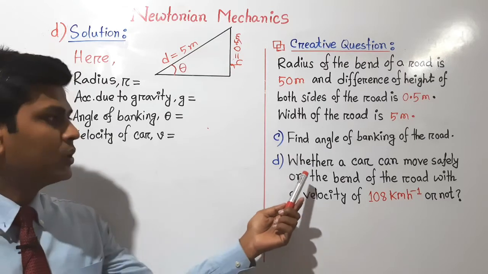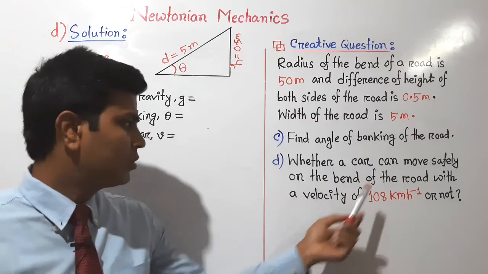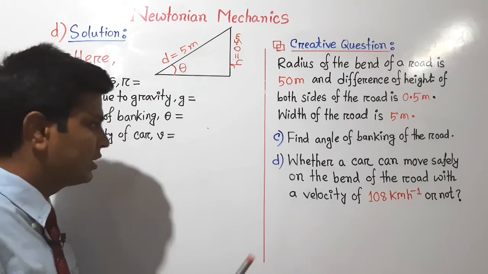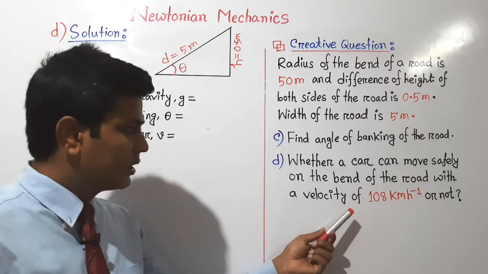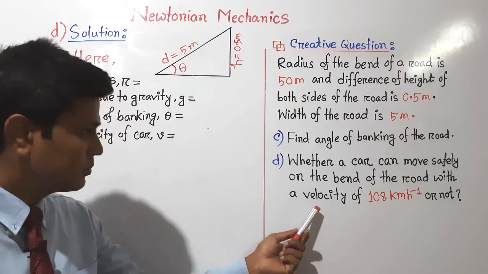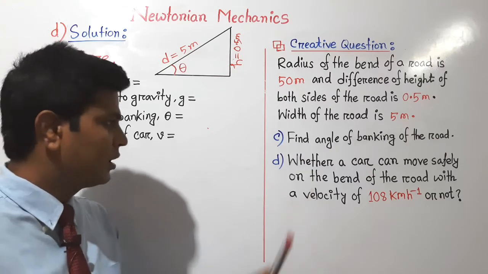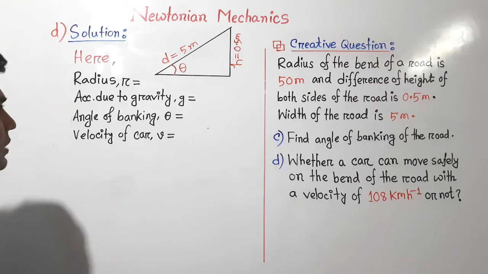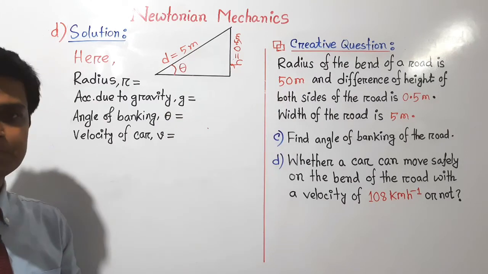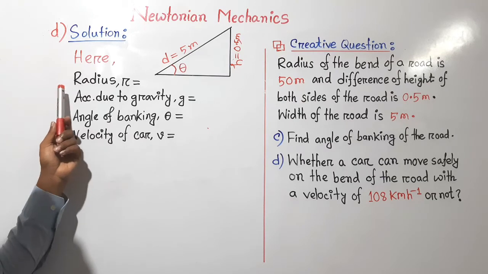The question is whether the car can move safely or not on the bend of the road with a velocity of 108 km per hour. That means in the question they give you a condition that the car moves with that particular velocity. So is it possible for the driver to drive the car safely in the bend? So we have to calculate the maximum velocity of the road mentioned in the stem.